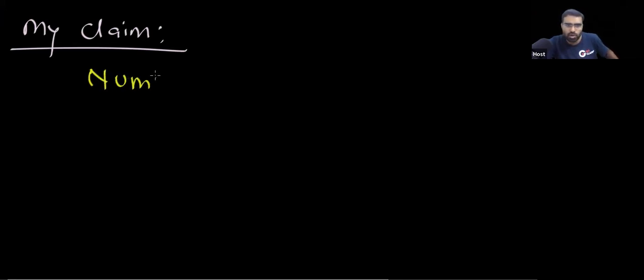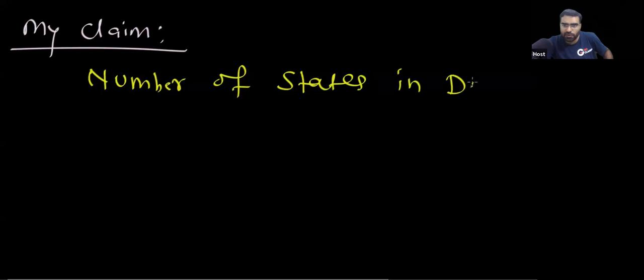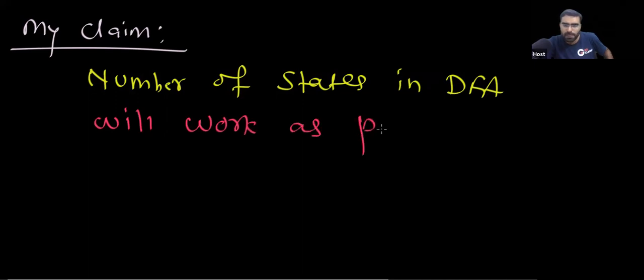This is my claim. Don't worry, I will prove my claim. But right now I am saying that the number of states in the DFA will work as the pumping length, will work as P. Now we have to prove this claim.